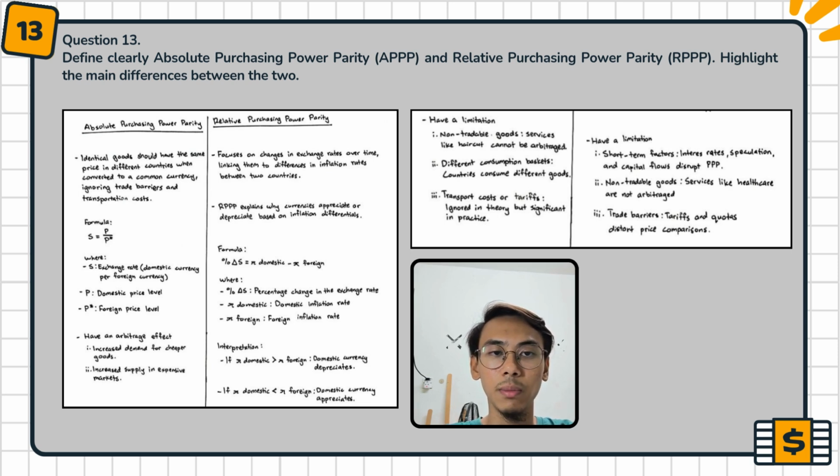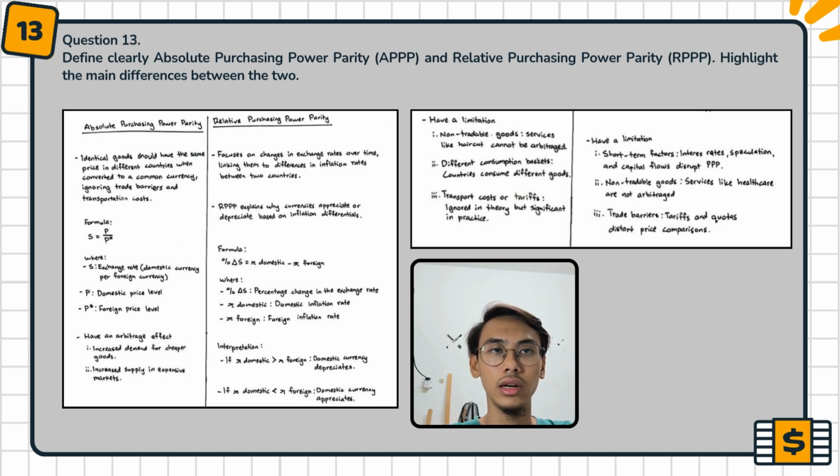Second is increased supply in expensive markets. And also, absolute purchasing power parity has limitations. Firstly, non-tradable goods and services like haircuts cannot be arbitraged. Second, different consumption baskets. Countries consume different goods. And lastly, transport cost or tariff. Ignored in theory but significant in practice.